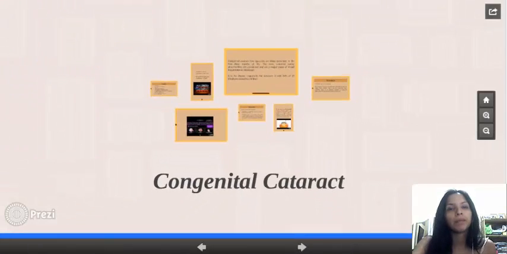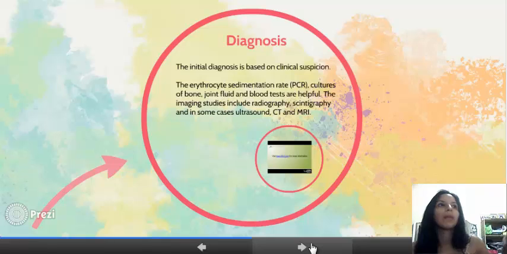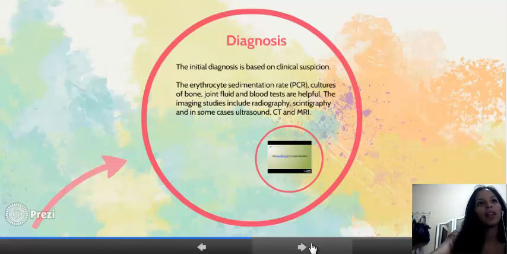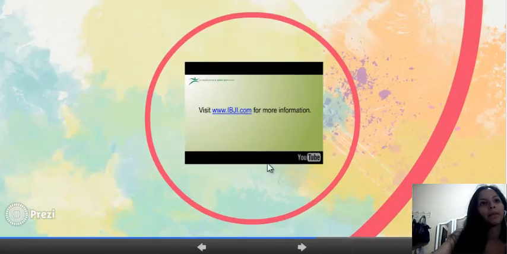Diagnosis. The initial diagnosis is based on clinical suspicion. Leukocytes and cultures of bone, fluid, and blood cells are performed. The imaging studies include radiography, scintigraphy, and in some cases, ultrasound or MRI.